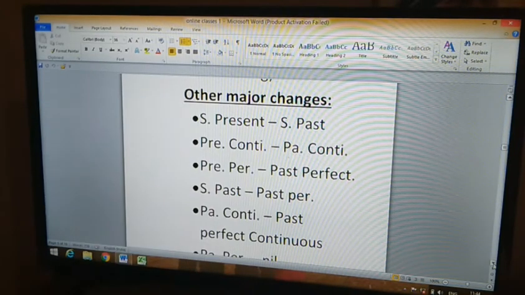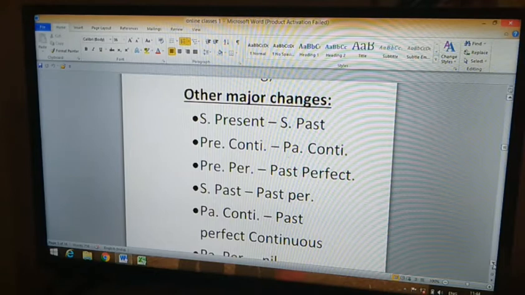For example, he said, "I write a novel." That is direct speech, where in double inverted commas we see these words, I write a novel. In indirect speech, we change it into, he said that he wrote a novel.